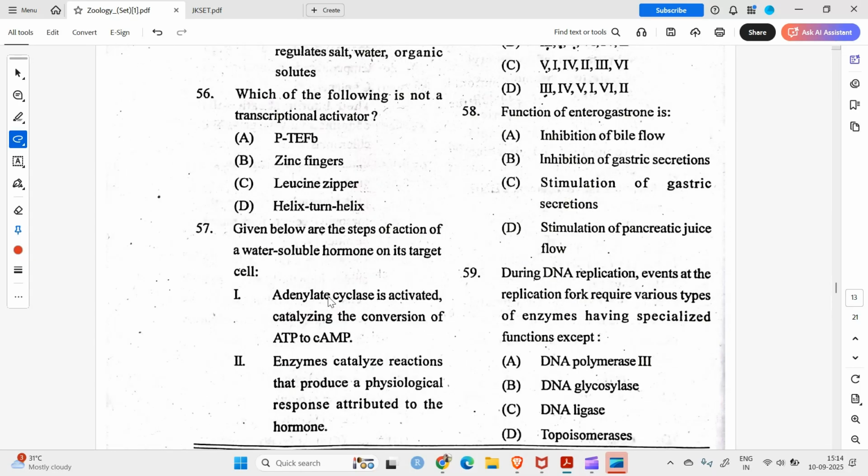Which of the following is not a transcriptional activator? So option A is PTEB. PTEB is an elongation factor in eukaryotes. Zinc fingers, leucine zipper, helix-turn-helix are the motifs of transcriptional activators or transcription factors.